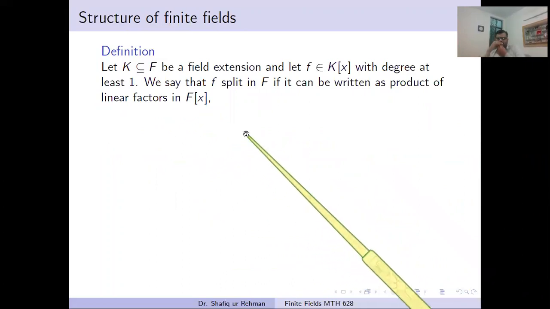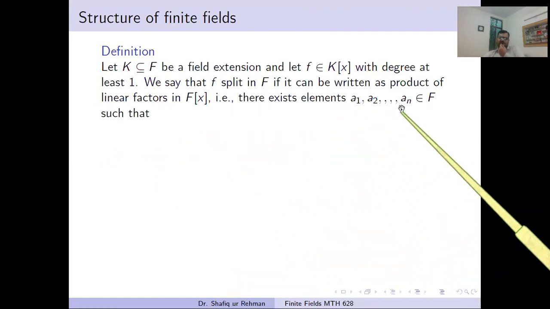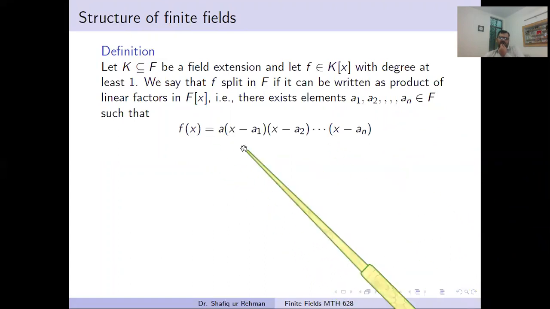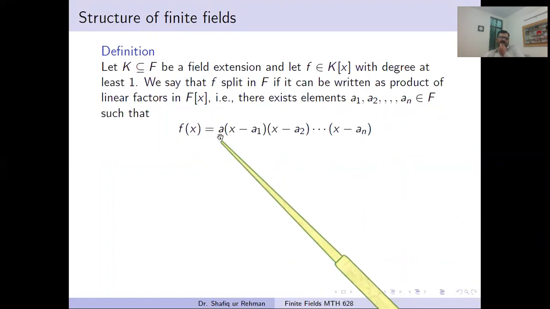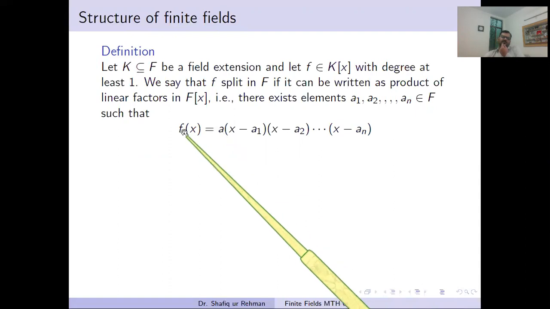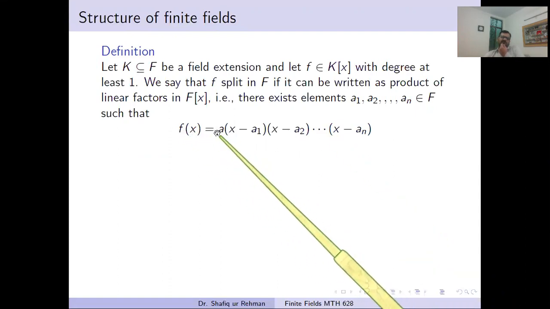That is, there exist some elements a1, a2, up to an belonging to F such that f(x) can be decomposed into linear factors, where a is the constant which is actually the leading coefficient of this polynomial. When we decompose, the leading coefficient will appear here.